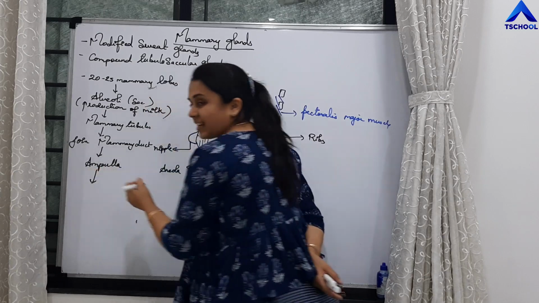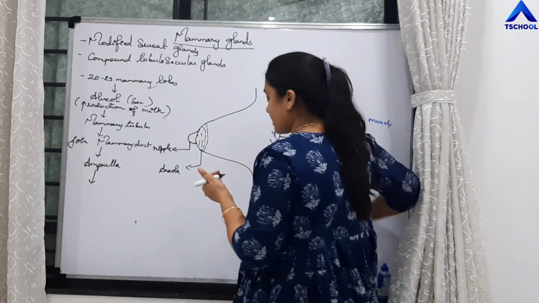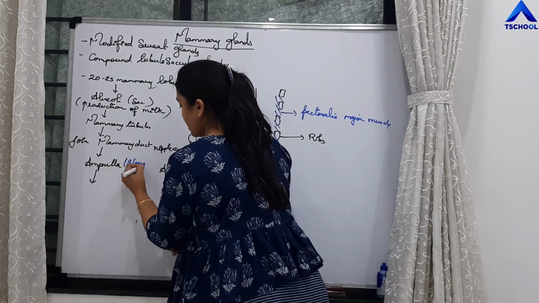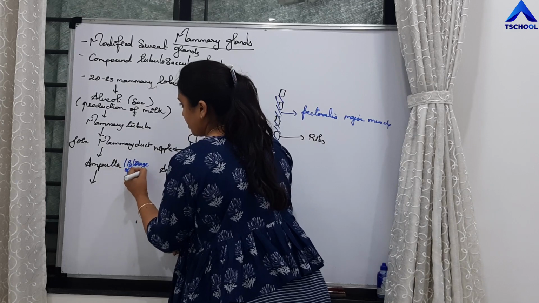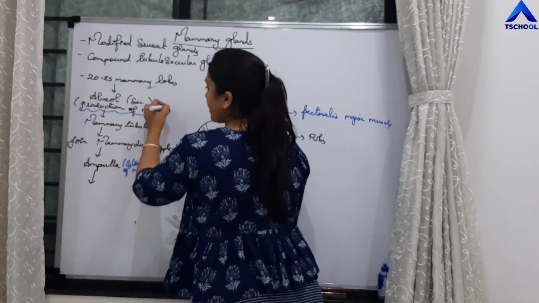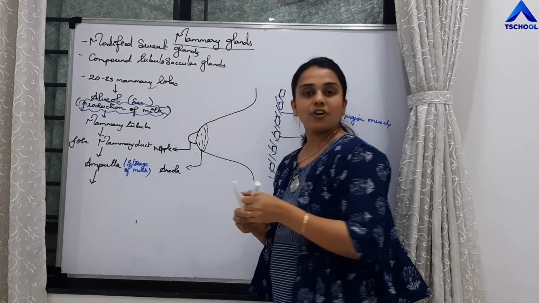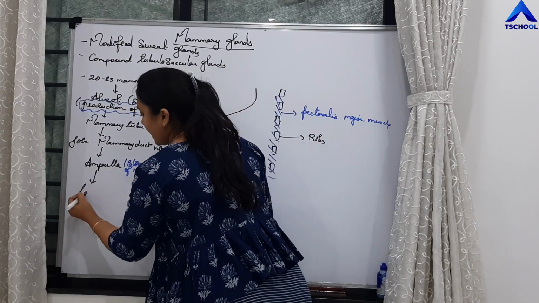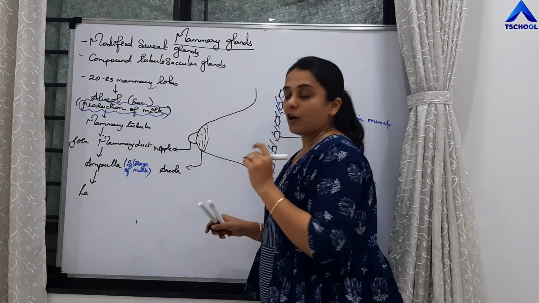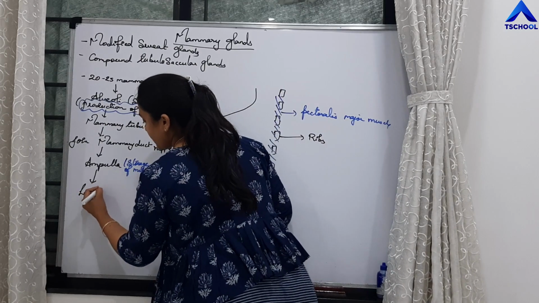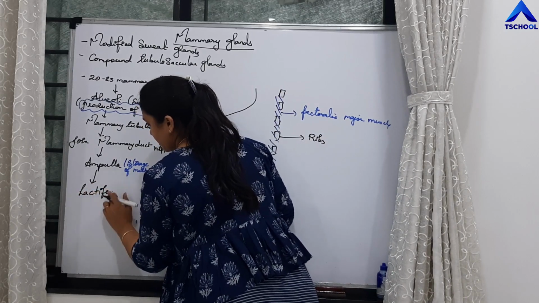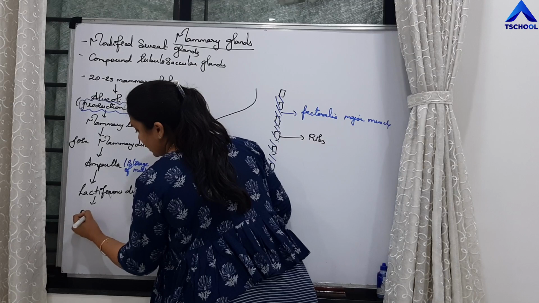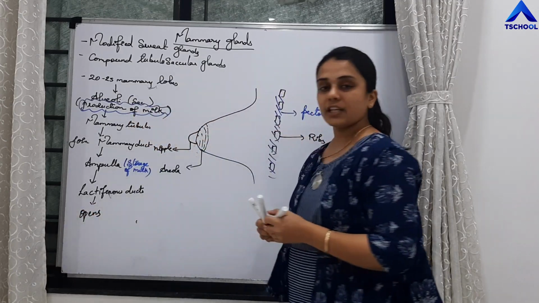And finally, the ampulla is the storing part, right? Ampulla is the part where there is storage of milk, and alveoli is the part where there is production of the milk, right? Then there are the lactiferous ducts, right? So these ampullas will open outside through the ducts which are called as lactiferous ducts, and finally it opens outside through the opening, right?